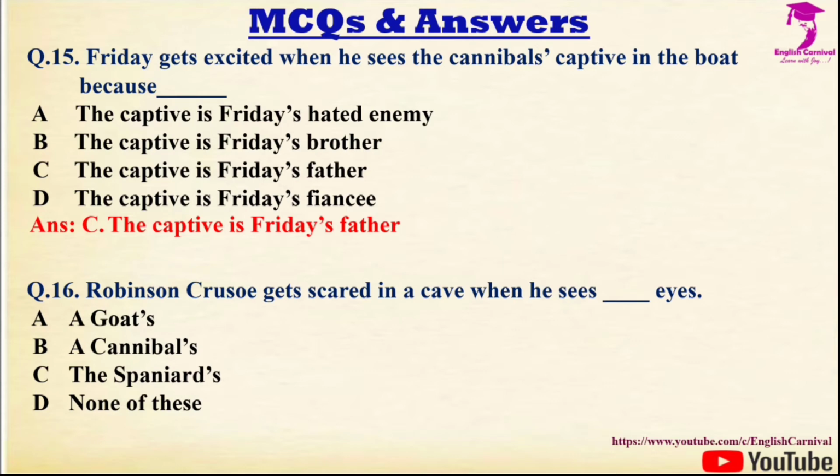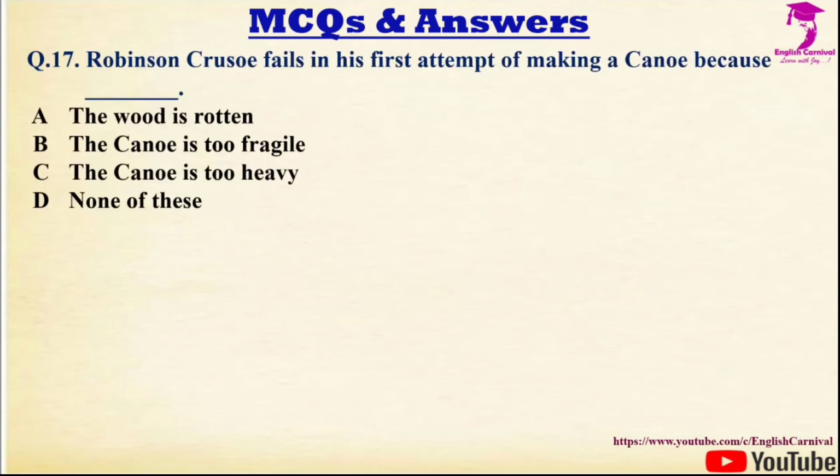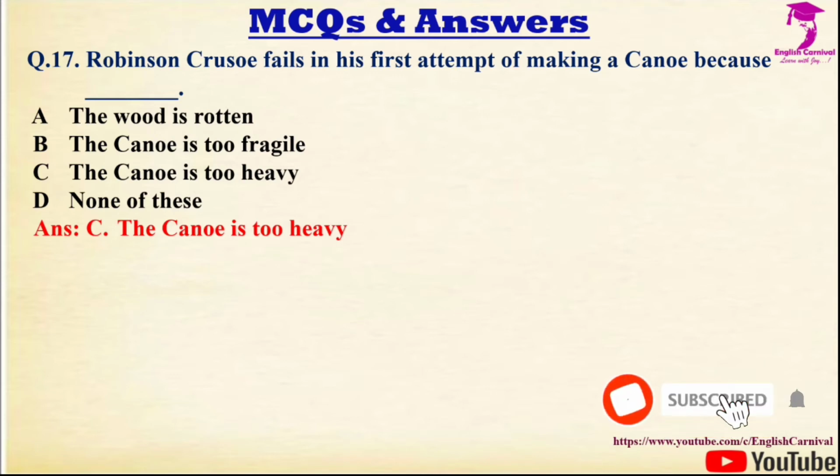Question number 16 we have, Robinson Crusoe gets scared in a cave when he sees dash eyes. Options are A, a goat's, B, a cannibal, C, the Spaniards, and D, none of these. Correct answer is A, and it is a goat's eyes. Question number 17 we have, Robinson Crusoe fails in his first attempt of making a canoe because dash. Options are A, the wood is rotten, B, the canoe is too fragile, C, the canoe is too heavy, and D, none of these. Correct answer is C, and it is the canoe is too heavy.